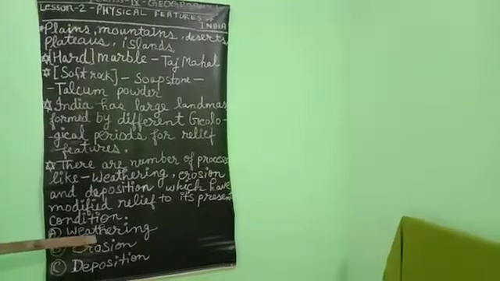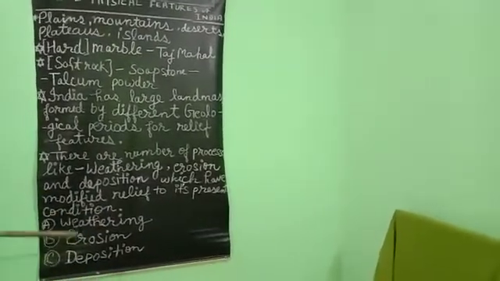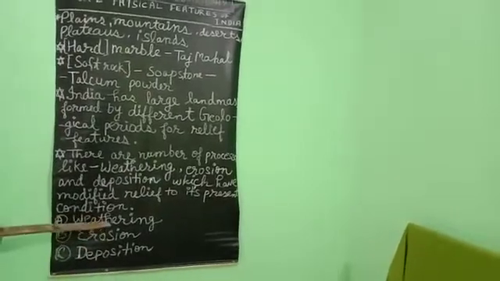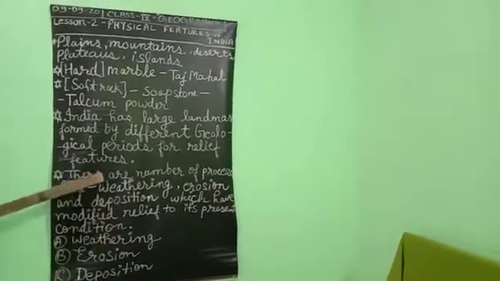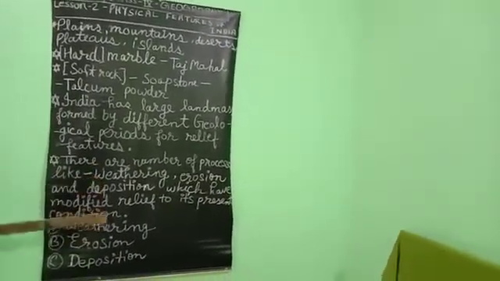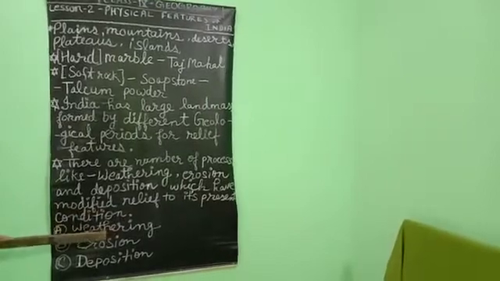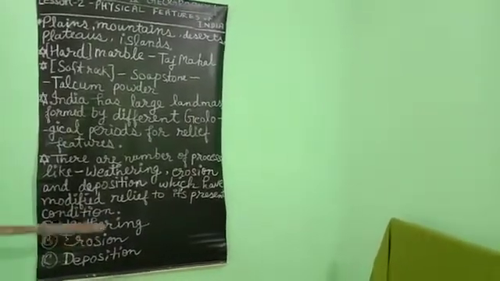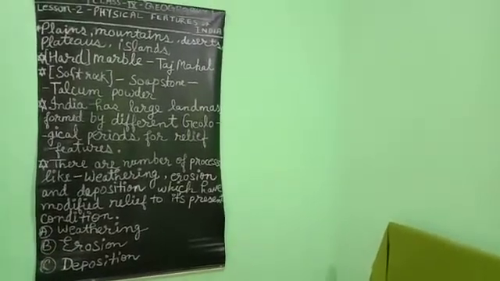So weathering means that due to the daytime heat and nighttime cold, a heating and cooling process runs continuously, and due to the heating and cooling on our land surface, the rocks of the land get cracks and break in their own places, and that process is called weathering. It generally occurs in hot desert areas, or where the temperature is generally high in the daytime.